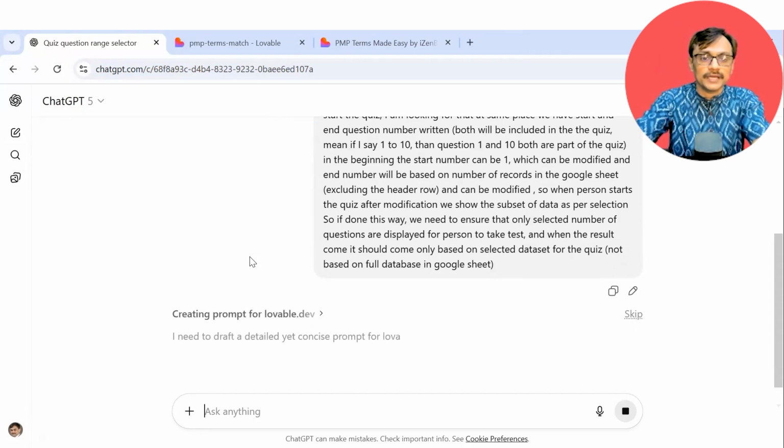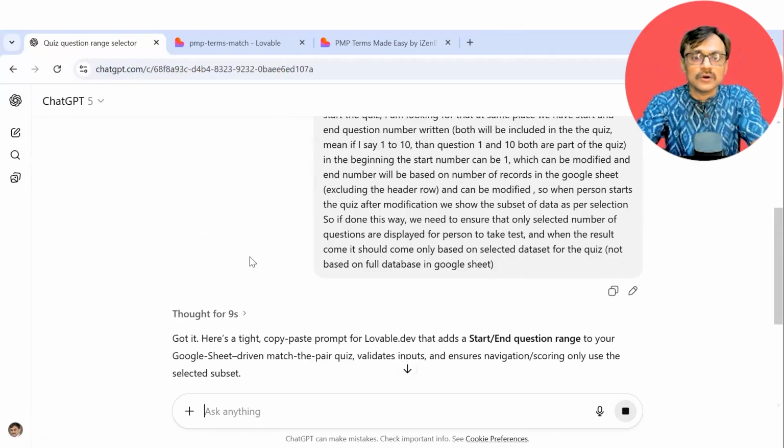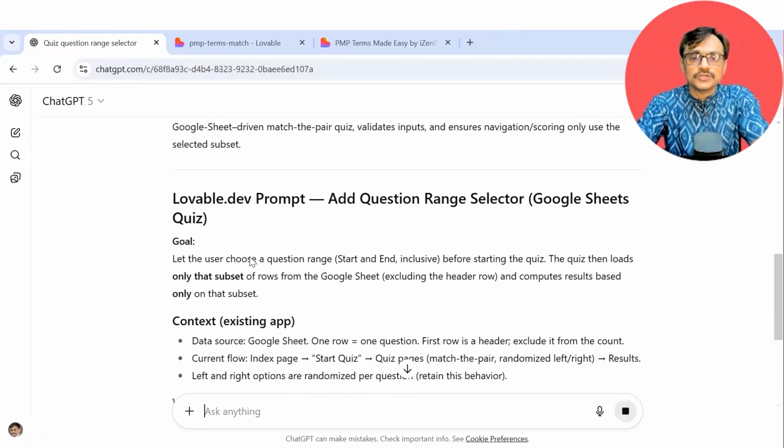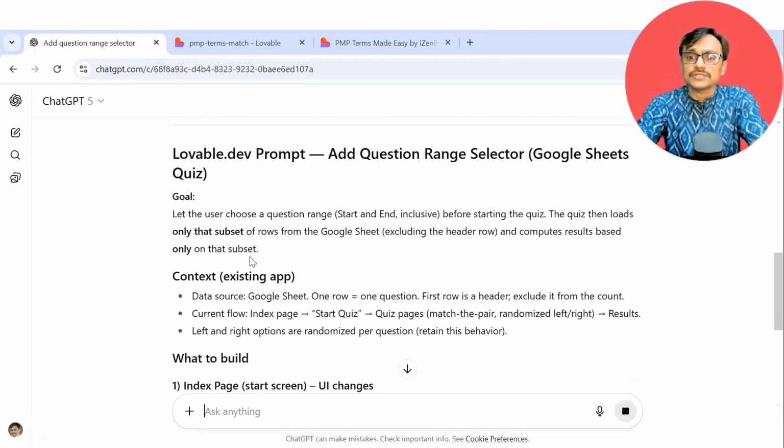So creating prompt, I need to draft a detailed yet concise, tight copy paste prompt: start and end questions. The user chooses the question range. Before starting the quiz, load only the subset of the rows from the Google Sheet and compute results based only on that subset. Yeah, pretty clear. Yeah, better than me writing it.